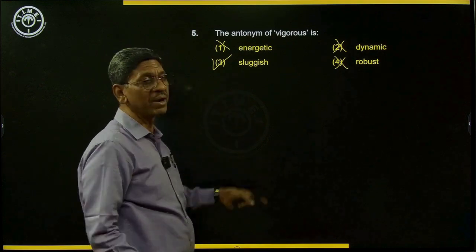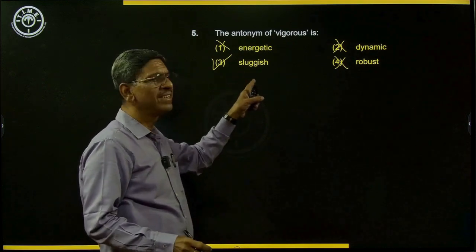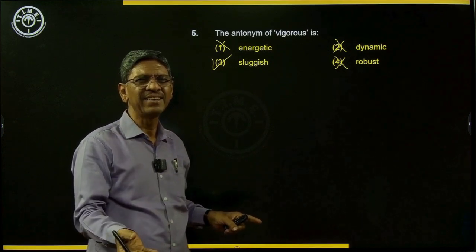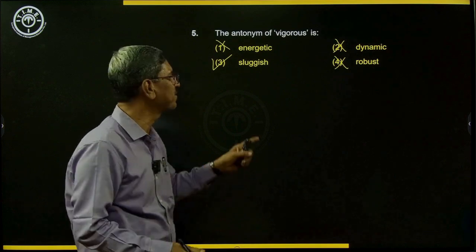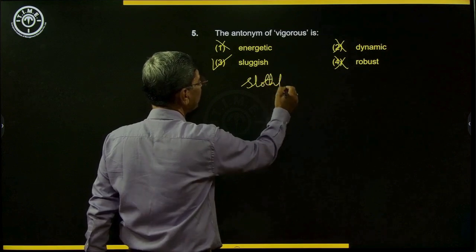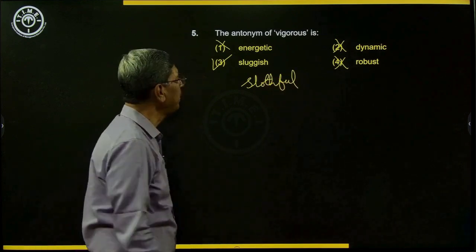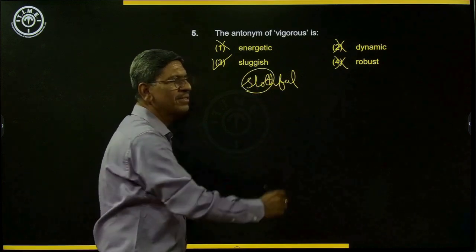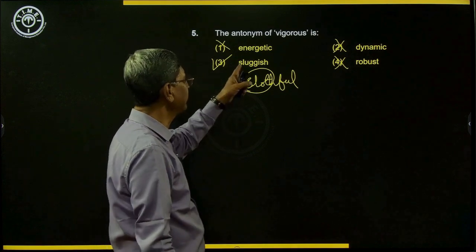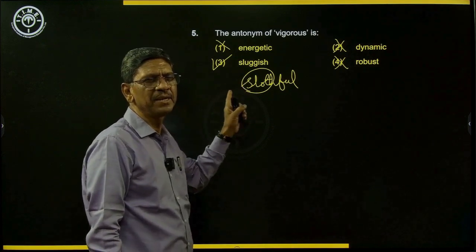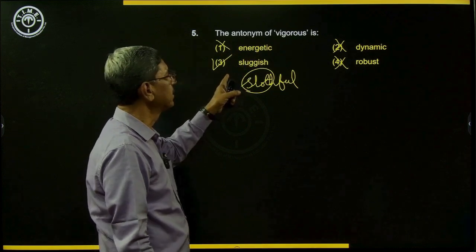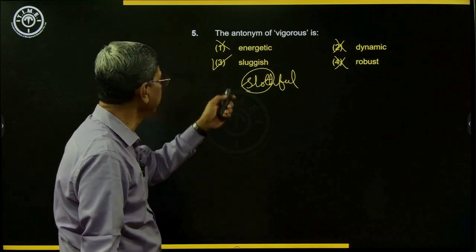One of the meanings of the word slug is a mollusk, the snail, which moves very slowly, that kind of thing. So very slothful. You know what is sloth? Slothful is also being very lazy, and the word comes from the word sloth, an animal which moves very, very slowly. So sluggish is slow, inactive, and being very lazy. So the opposite of vigorous, sluggish is the best among the given.